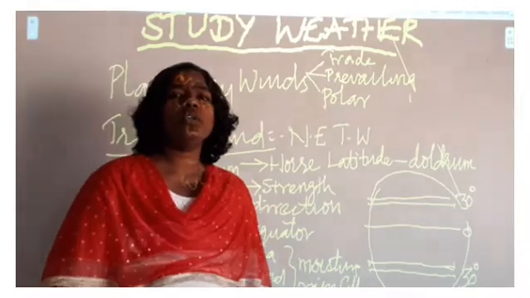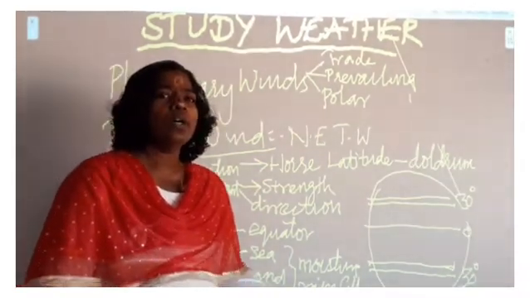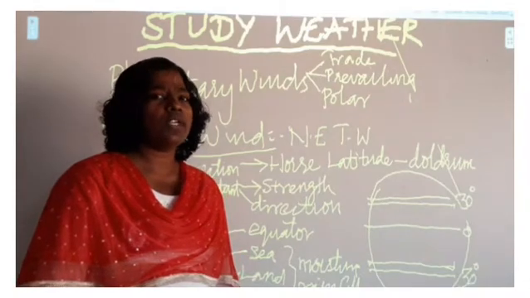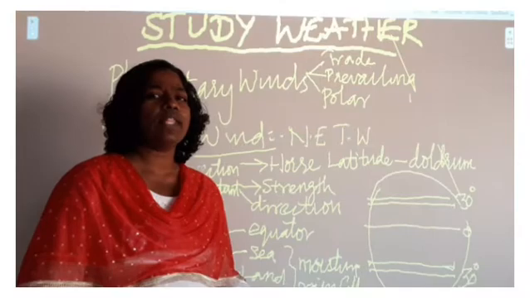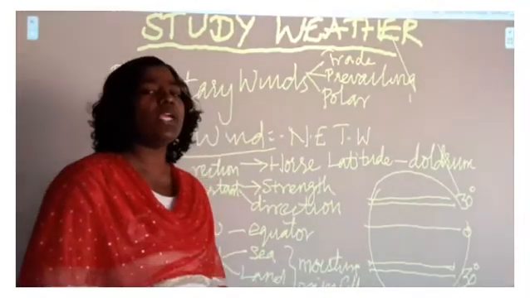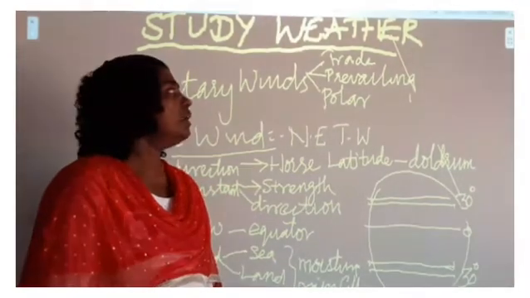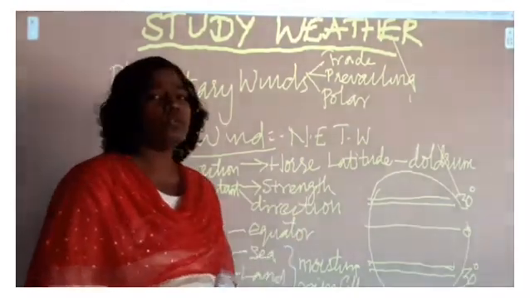We are learning about the study of weather. In the previous class we learned about the pressure belts of the world, and also about various elements of weather, like humidity, condensation, precipitation, and rainfall. These are all the things we learned in the previous class. Today we are going to learn about wind.